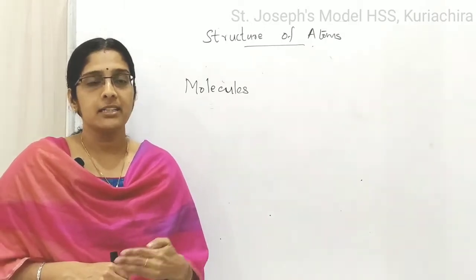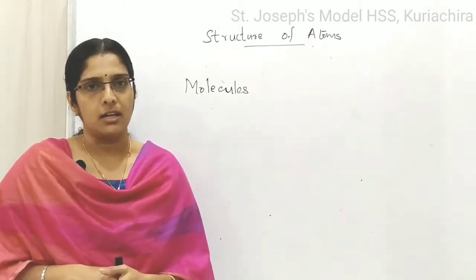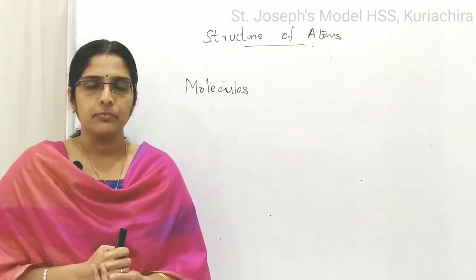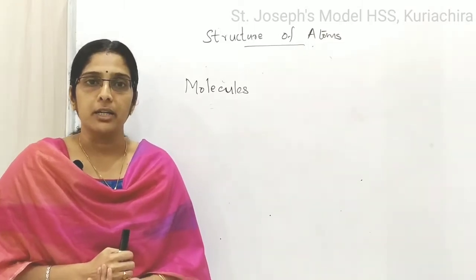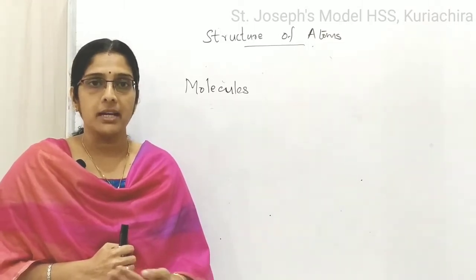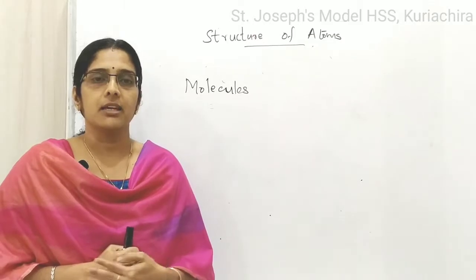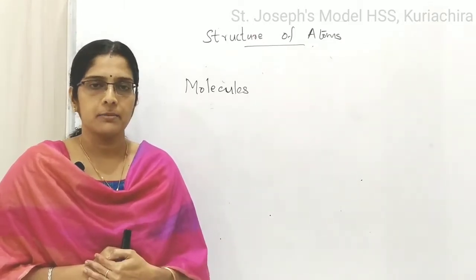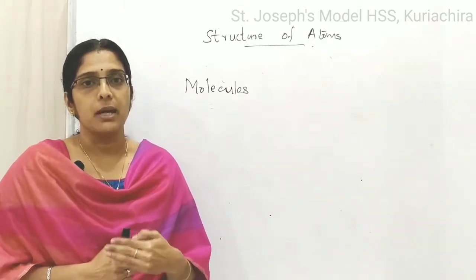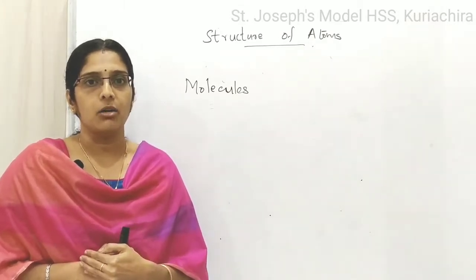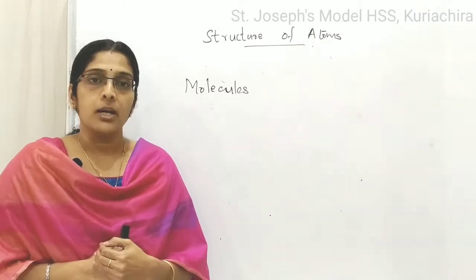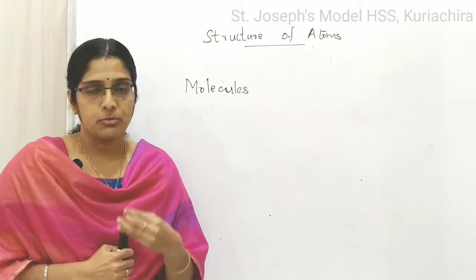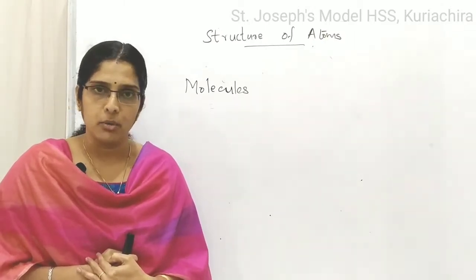All of you know that there are different materials and substances around us like air, water, chalk or pen, etc. All these materials are made up of matter. What is matter then? Matter is anything which possesses a definite mass and occupies space. And this matter is made up of tiny particles called molecules. What are molecules then? Molecules are the smallest particles from which a matter is made up of.